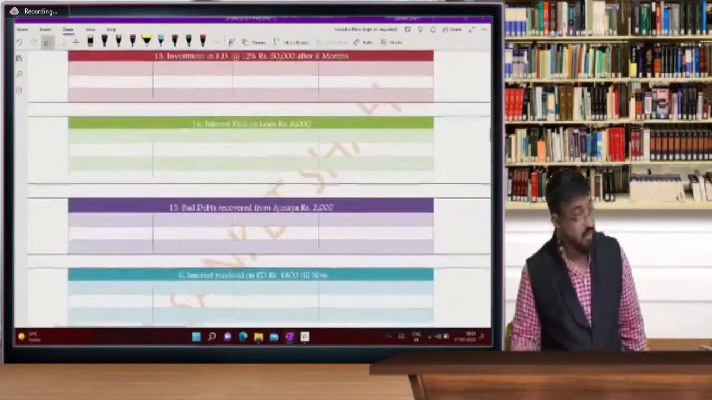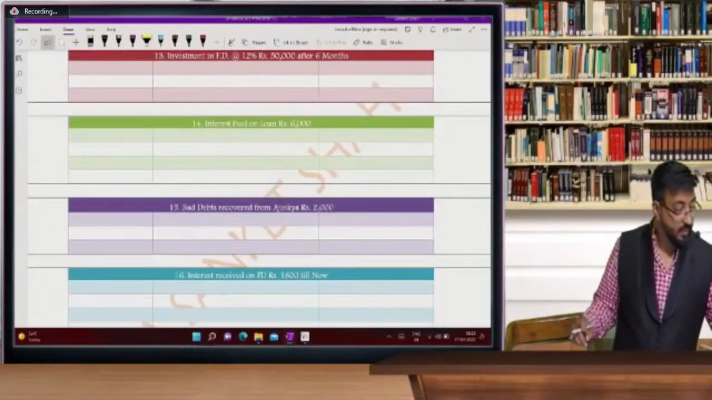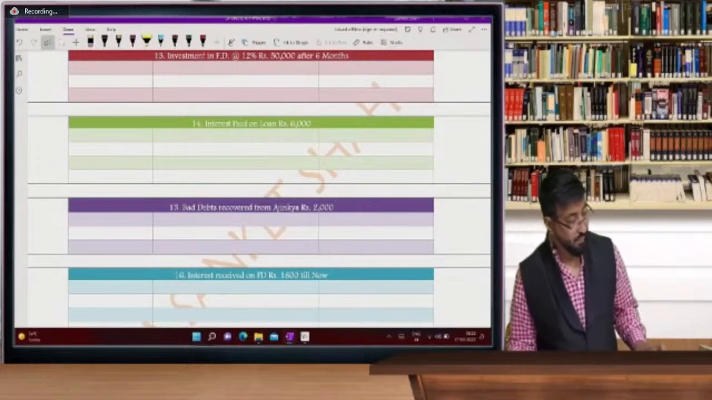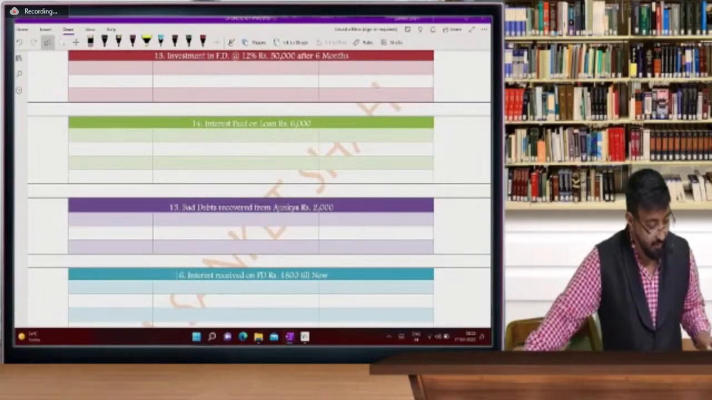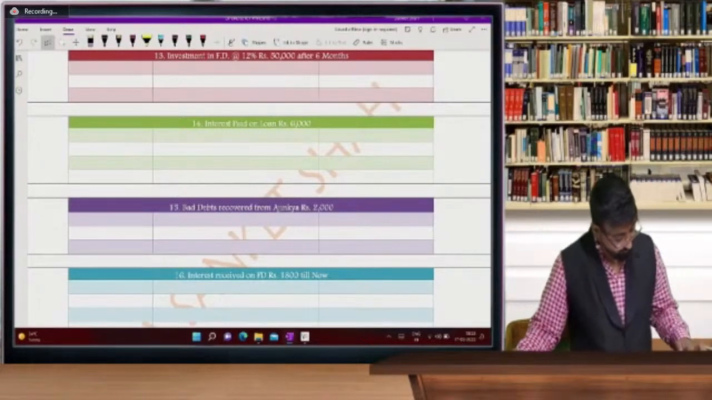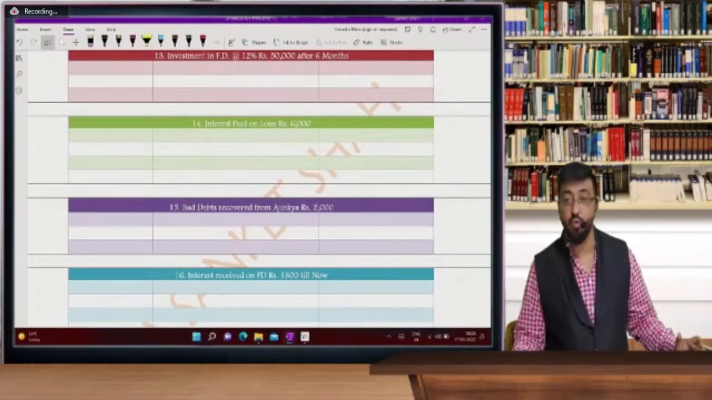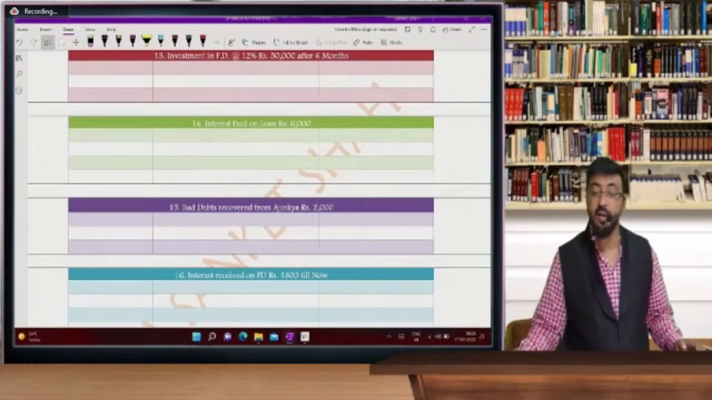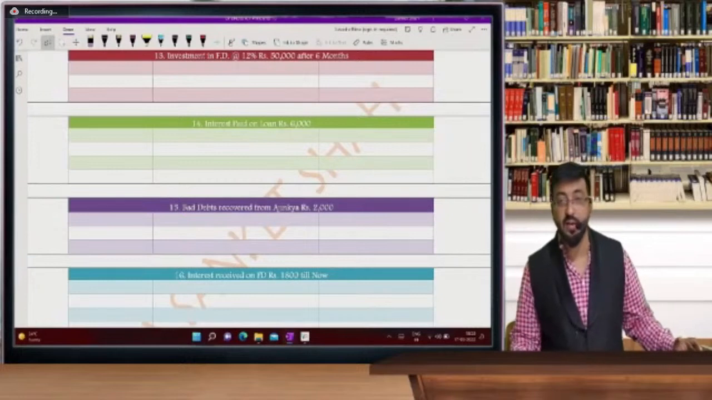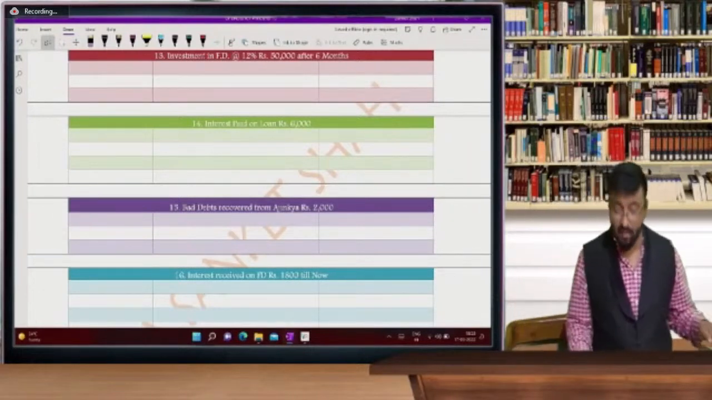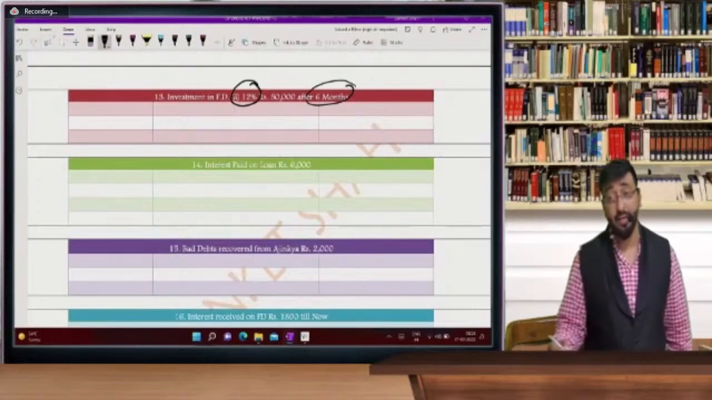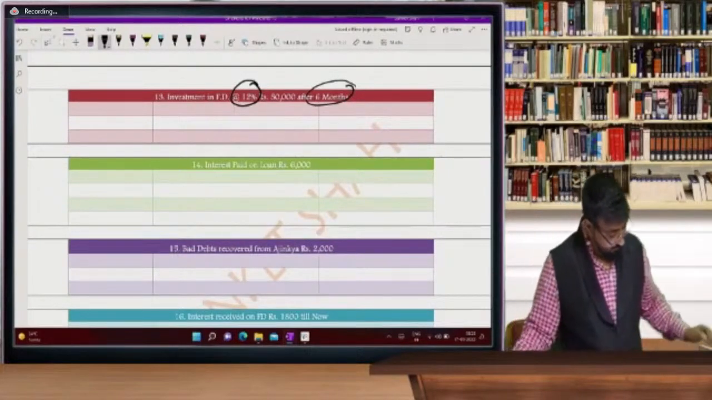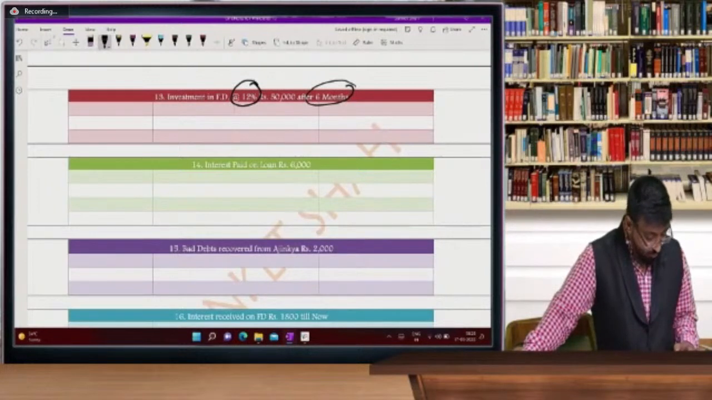Next entry, investment in FD. Investment in FD. Yes, everyone. बताइए बच्चों, इन्वेस्टमेंट इन एफडी की एंट्री क्या करोगे? Yes, tell me fast, what is the entry that you are going to pass? Investment in FD at 12%. What is 12% and what is the interest accrued? Yes beta, your answers are reaching me.